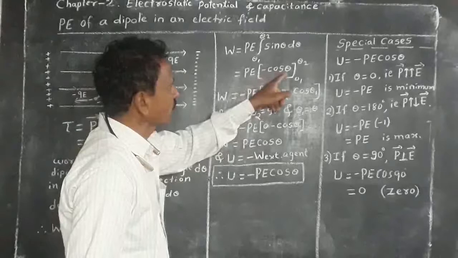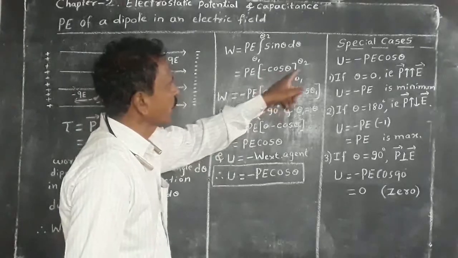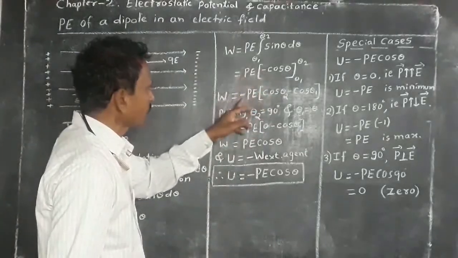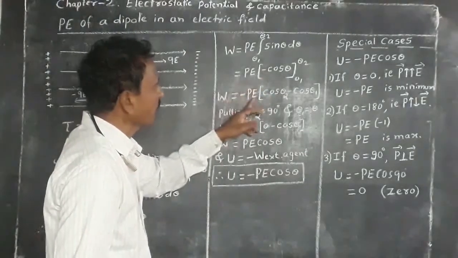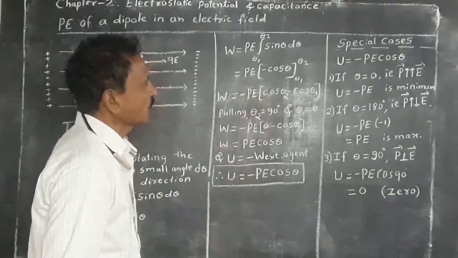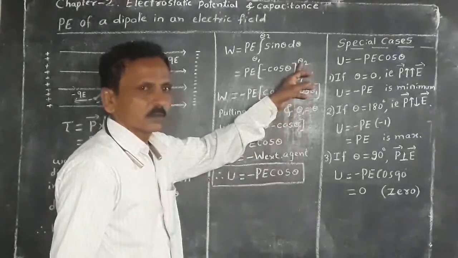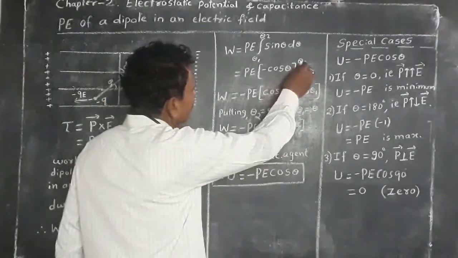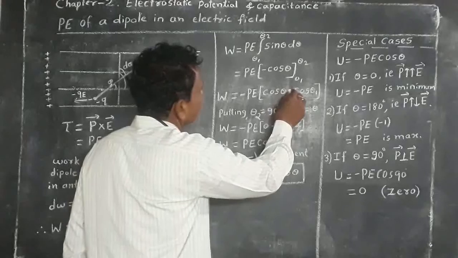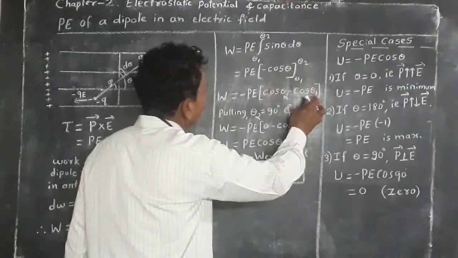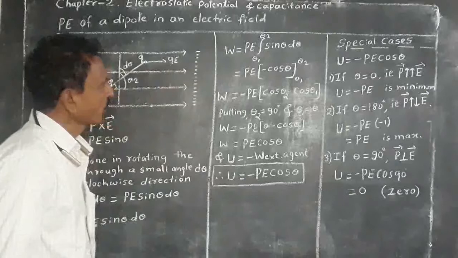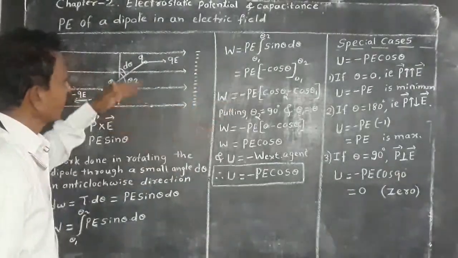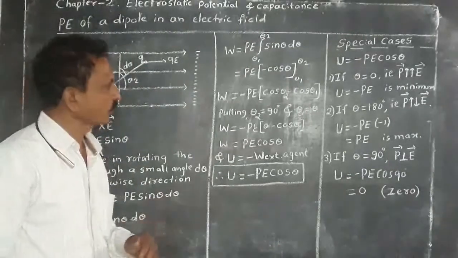Therefore, minus cos theta within the limit theta 1 to theta 2. And here the negative sign is taken outside. Hence, minus PE in the bracket. Now, substitute upper limit minus lower limit. That is, replace theta by theta 2, that is cos theta 2 minus cos theta 1. Now, this gives the work done from theta 1 to theta 2.